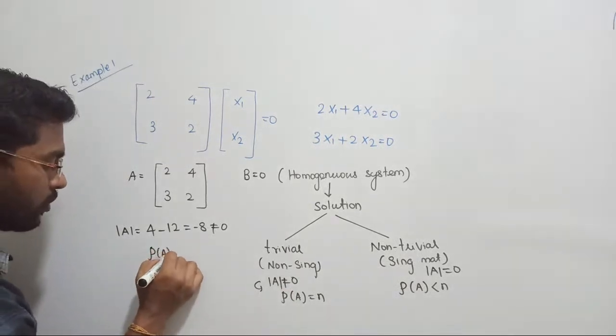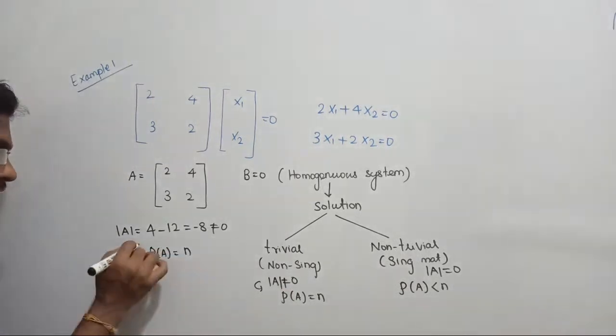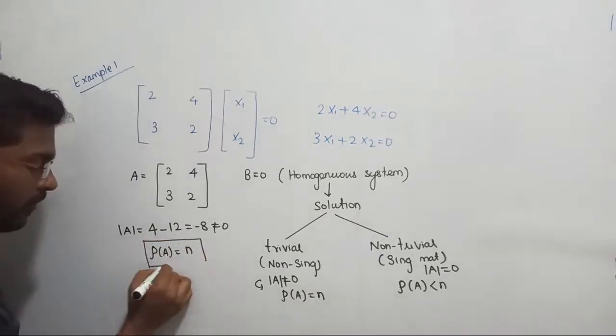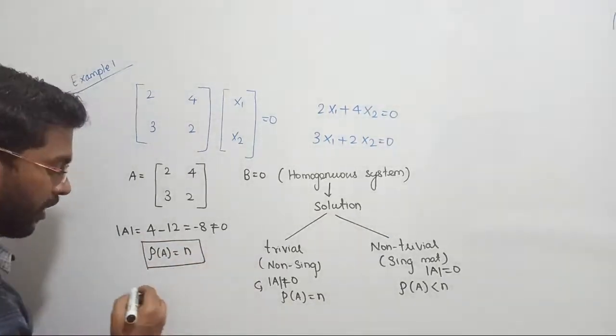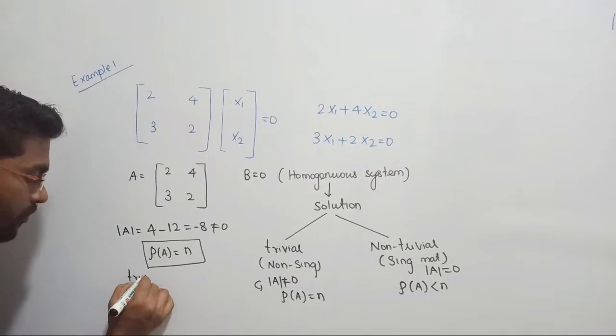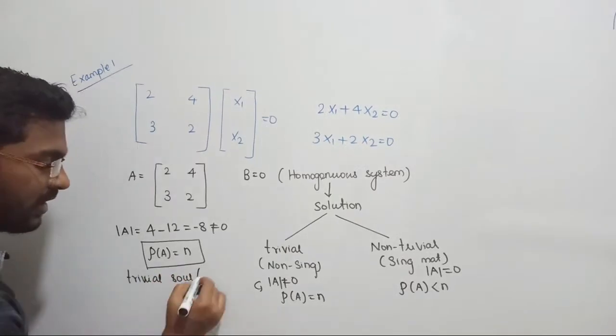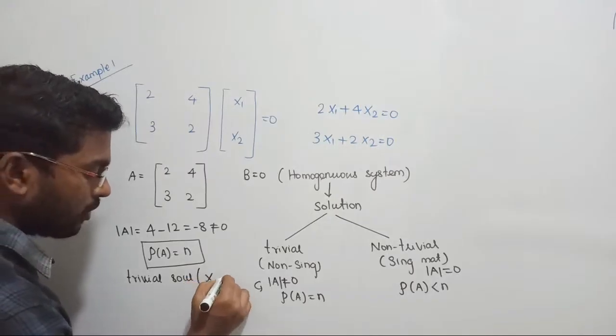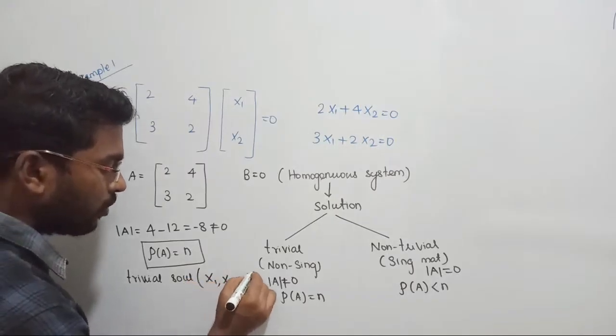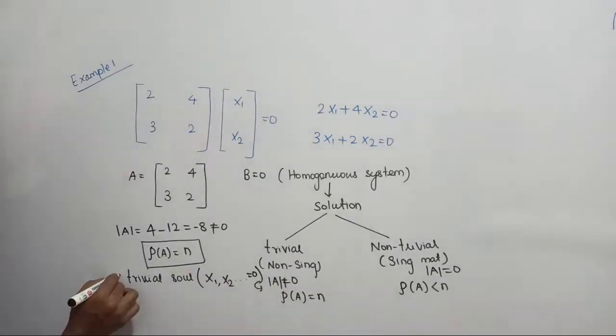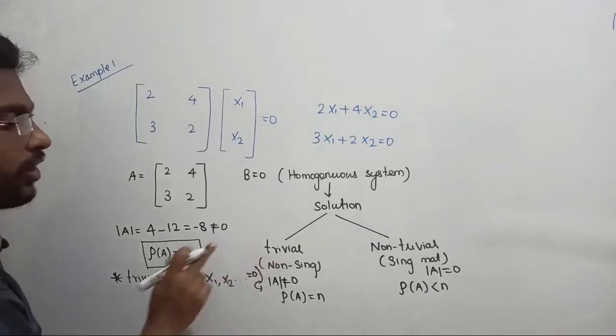Yes. If determinant of the matrix is not equal to 0, then what is the conclusion? Rank of the matrix should be equal to the number of unknowns. If rank of the matrix is equal to the number of unknowns, then that system will provide only trivial solution. In that case, all the variables x1, x2, etc. are equal to 0. Only one solution, that is equal to 0. Clear? That is the one and only expected solution when your system provides trivial solution.